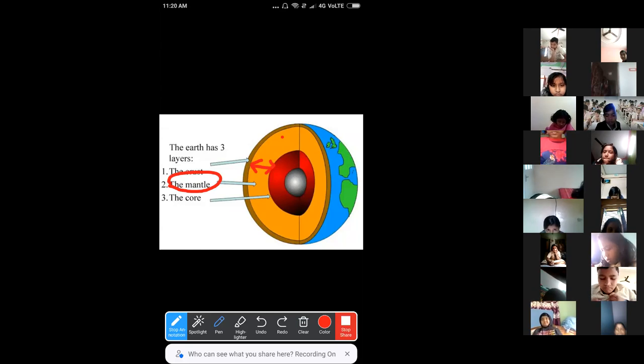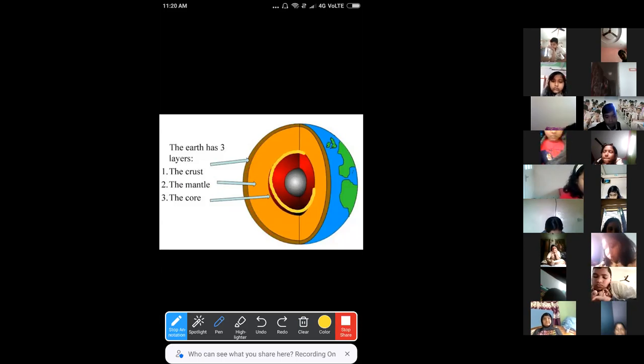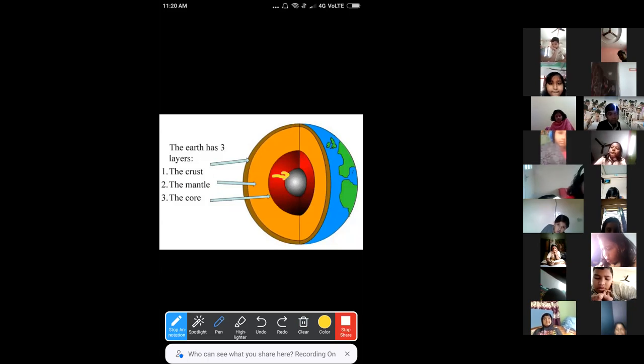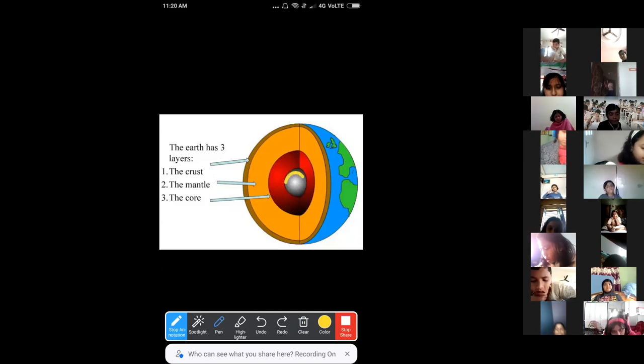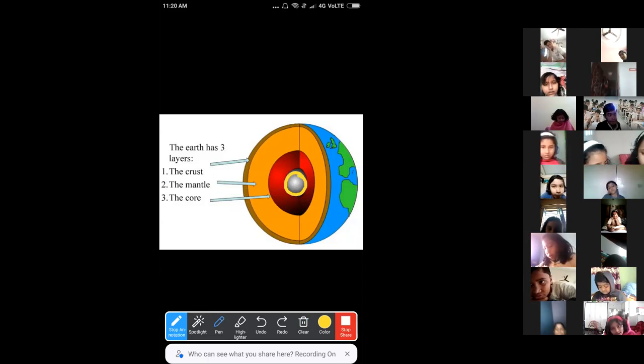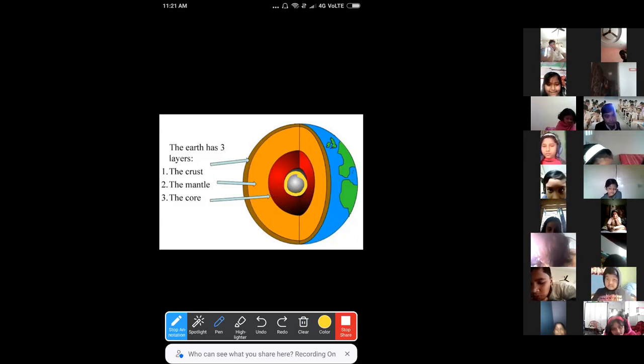And the next layer is the core. You can see this complete part is called the core. Now, this core is divided into 2 layers. What are these 2 layers? The outer core, this red layer you can see, is called the outer core. And the inner core: at the center, you can see a layer that is called the inner core. Okay, this is how it becomes 4. There are 3 basic layers: the crust, mantle, and core. The core is also divided into 2 different layers, one is the outer core and another is the inner core.